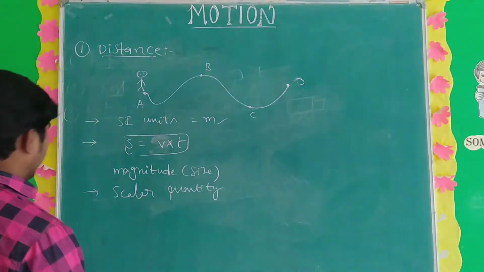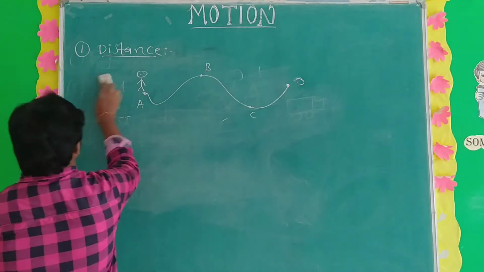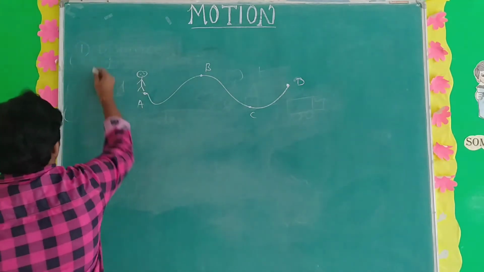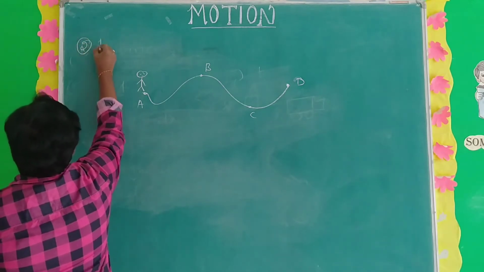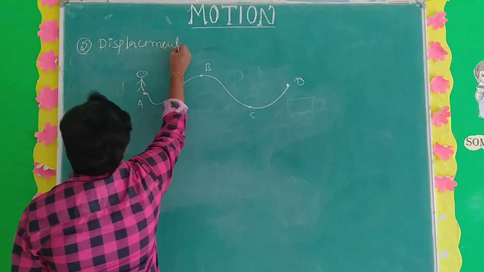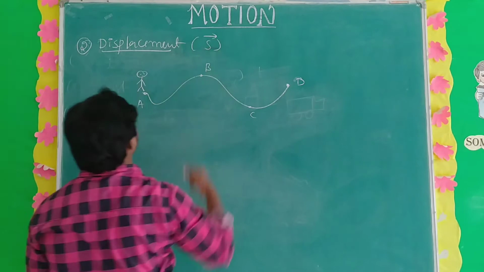The second one is, what is meant by displacement? The letter representing displacement is S bar.